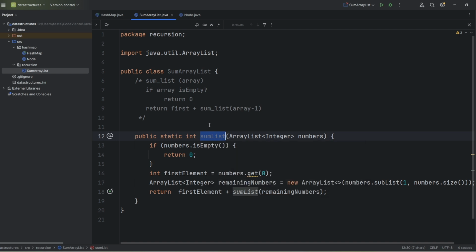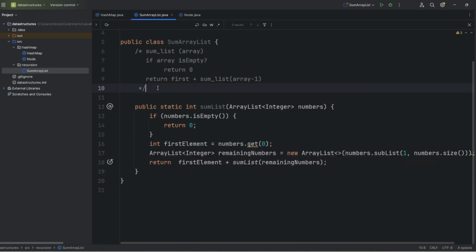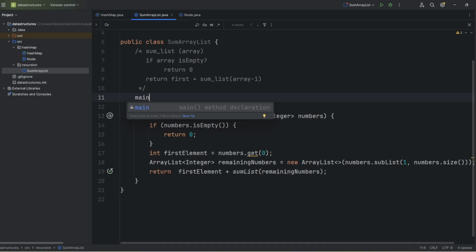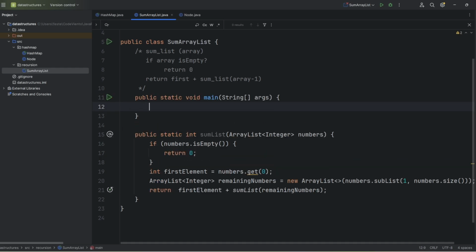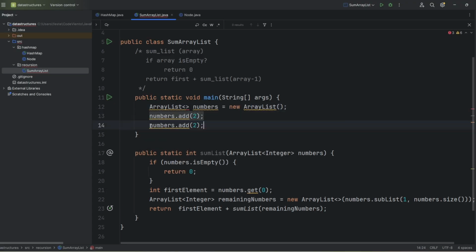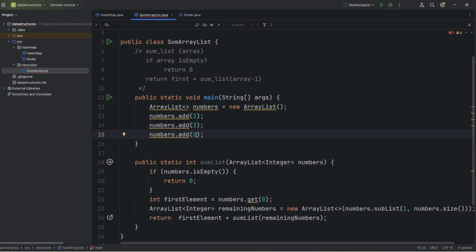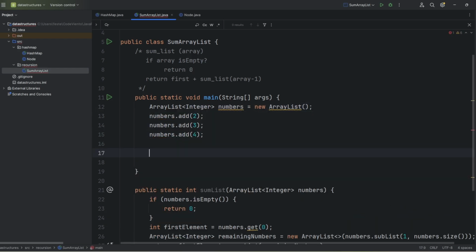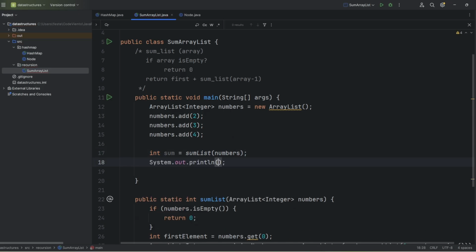Our recursion method is ready, so we will call our function in a main example and check the result together. So I will define the numbers array here also, and I will call my function with these numbers. Time to calculate the sum. And println the result. Let's check it together.